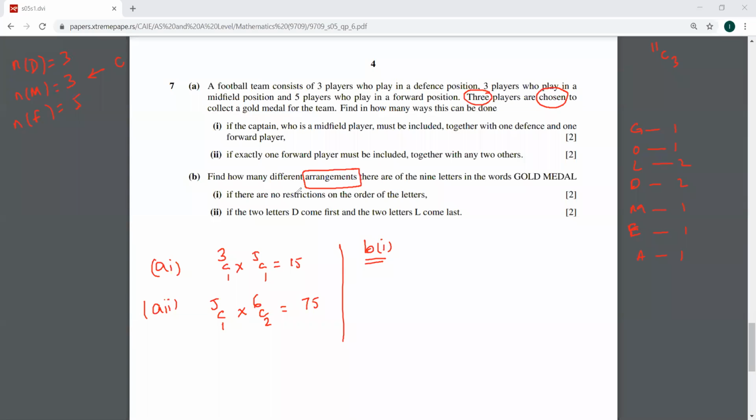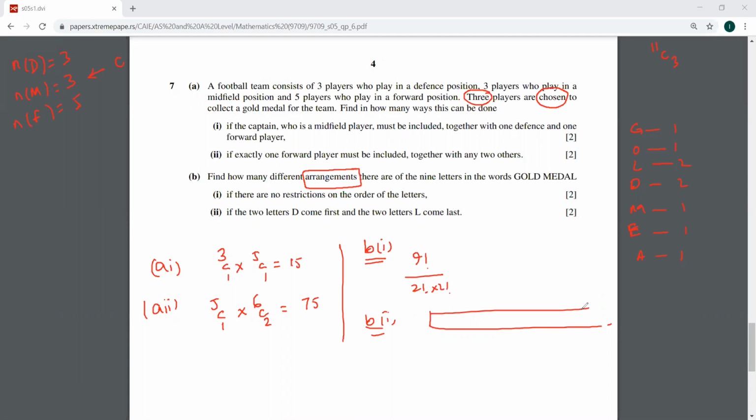Now it says if there are no restrictions on the order of the letters, then that is simply 9 factorial over 2 factorial into 2 factorial. Now the B part 2: if the two D's come first and the two L's come at the end. It's an easy question.